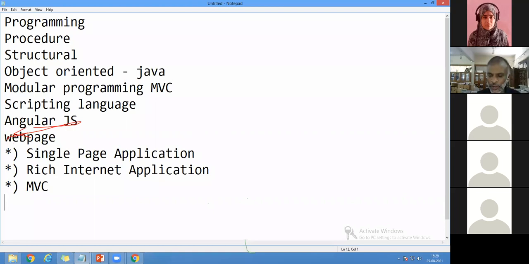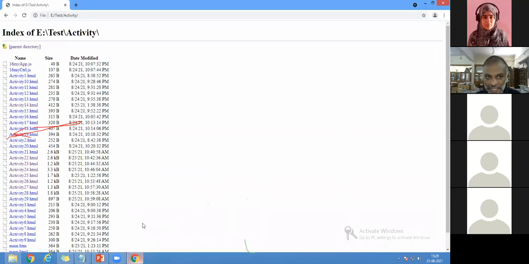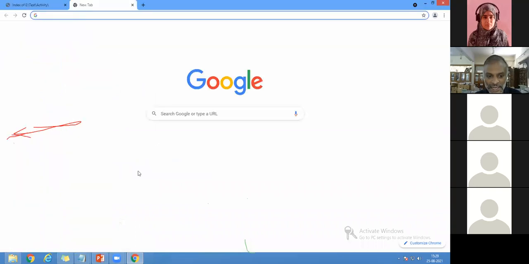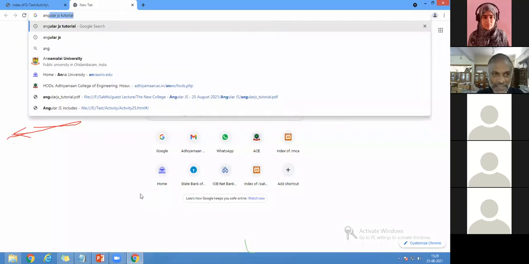And when you go towards the programming, I will tell you what all the features are, because I don't want to go with the presentation, the PPT. I want to go straight away to the program. Now, what do I have to do first? Go to AngularJS. You can go to any website. You can search for AngularJS.